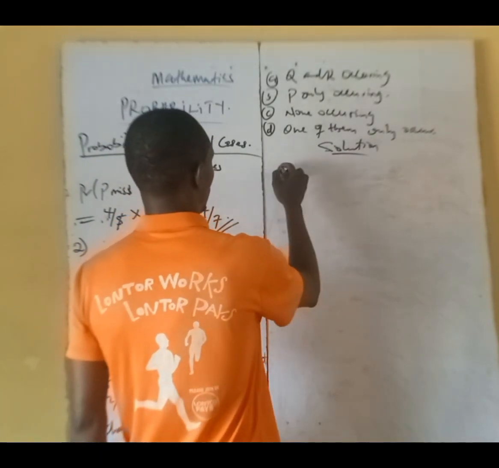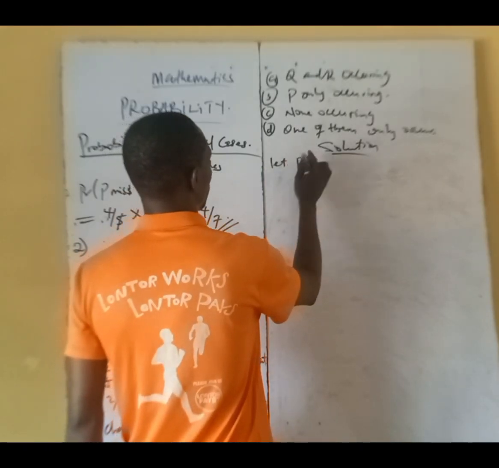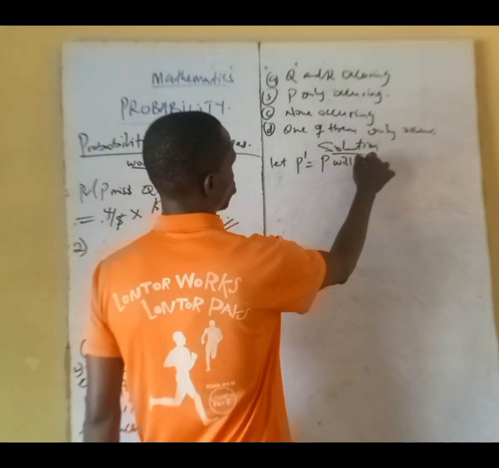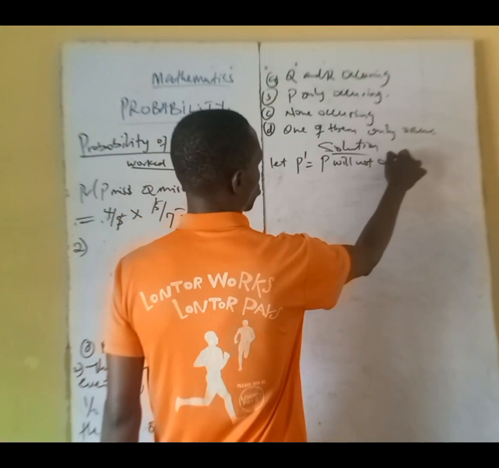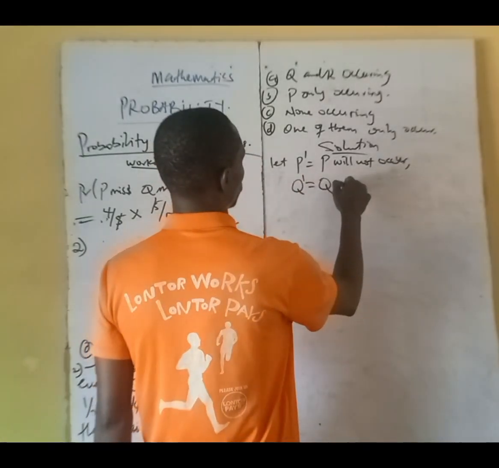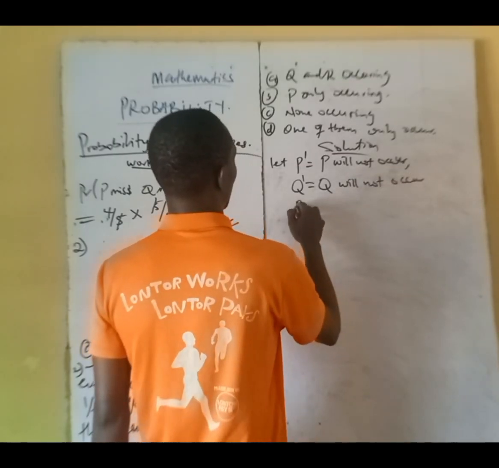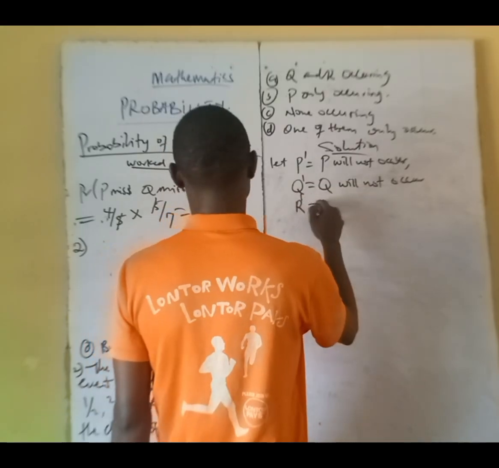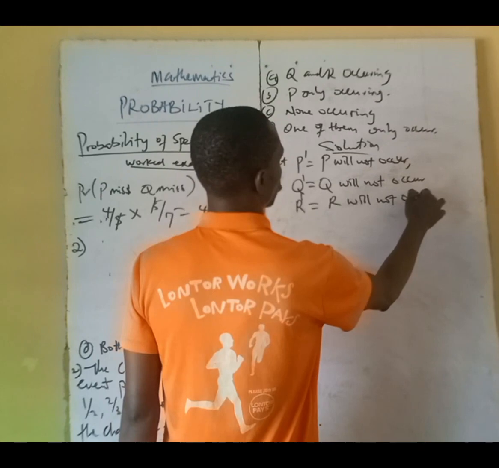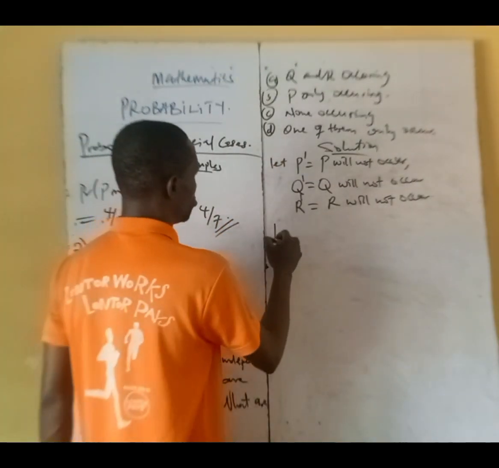Okay, let P prime equal to P will not occur, then Q prime equal to Q will not occur, and R prime equal to R will not occur.